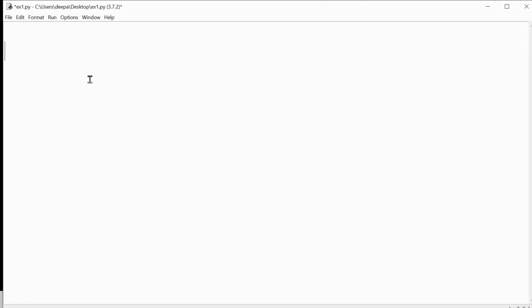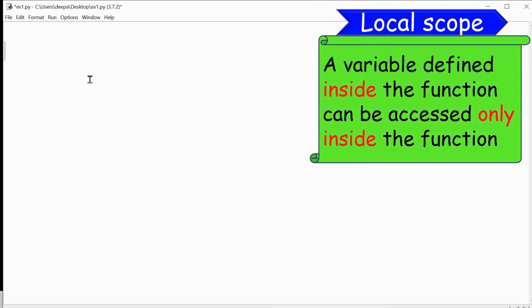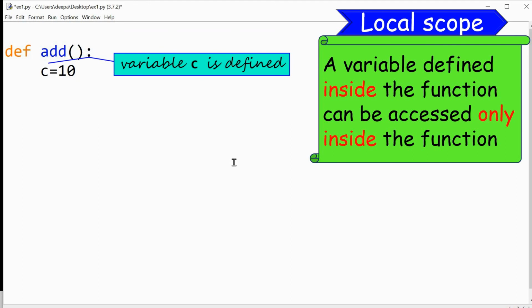Let me now show you an example for local scope. I will define a function add, def add, without any parameters, colon, and within the function, I will take a variable c and assign the value 10 to it. c is equal to 10. So in this statement, the variable c is defined. Defining a variable means creating a variable and assigning some value to it. That is the meaning of defining a variable.